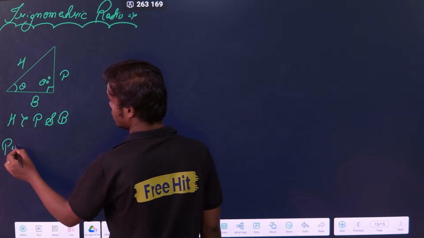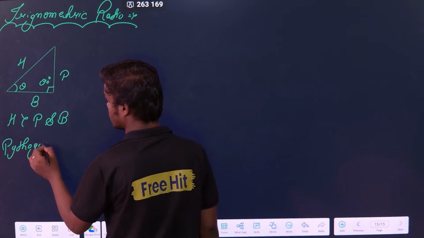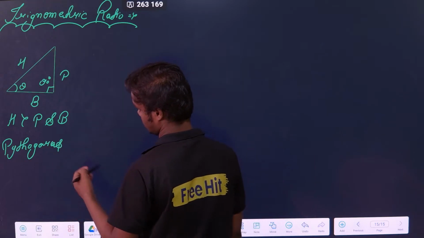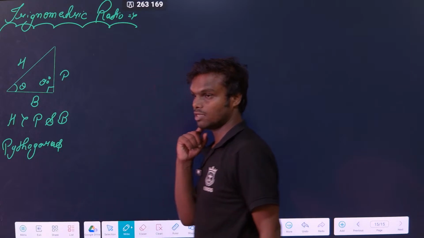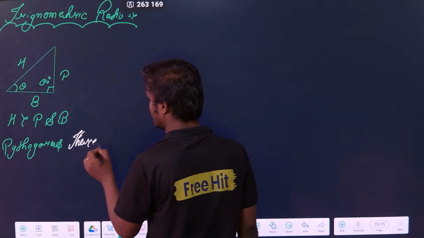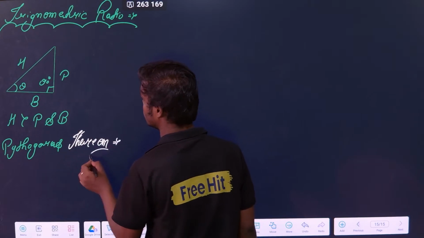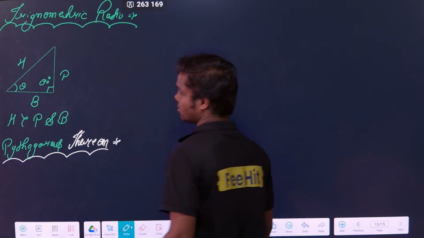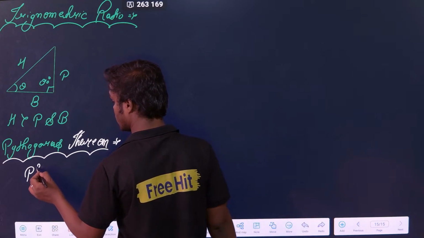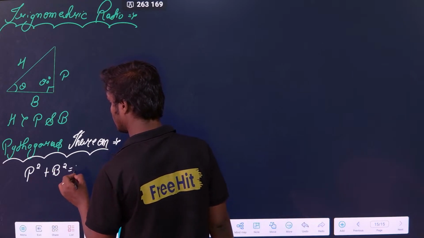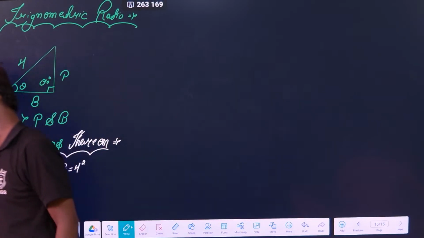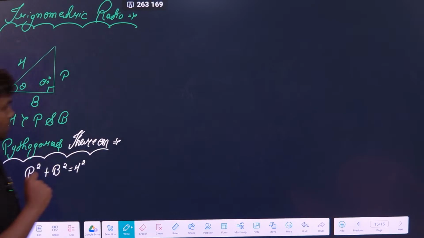Second, Pythagoras theorem. Some students think, sir, why are you telling Pythagoras theorem, all these things? These all things we know. Yeah, I understand, but these things are only going to make your basics. I am teaching for everyone, not for a single student. Some students don't know about this also. So remember, P square, perpendicular square plus base square is equal to hypotenuse square. Clear? That is the first relation.